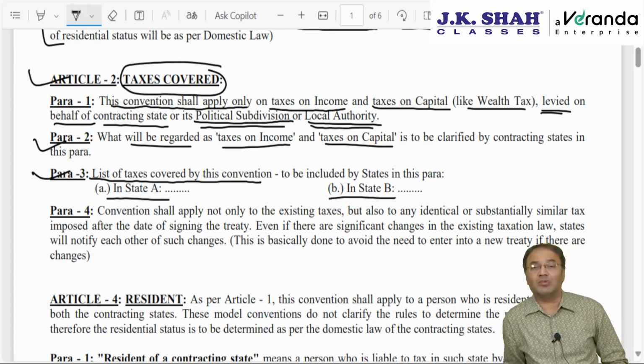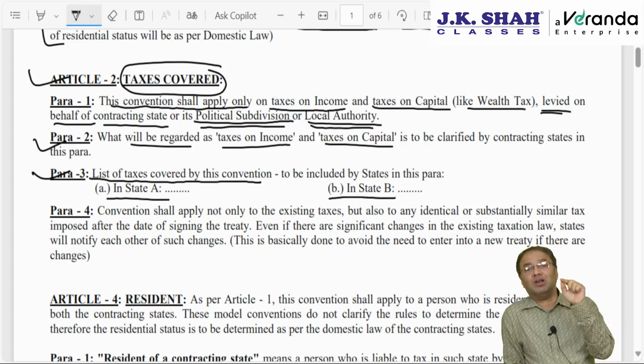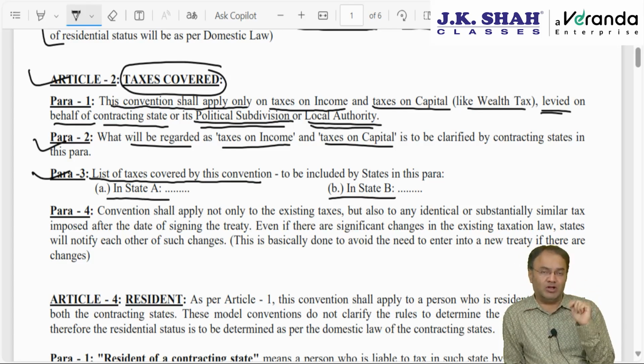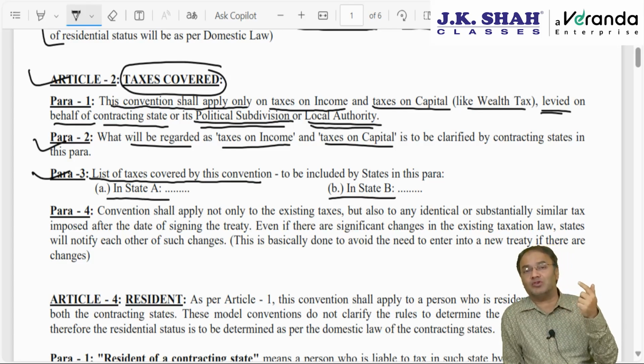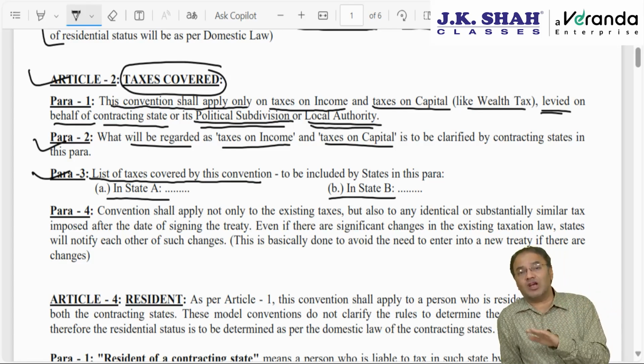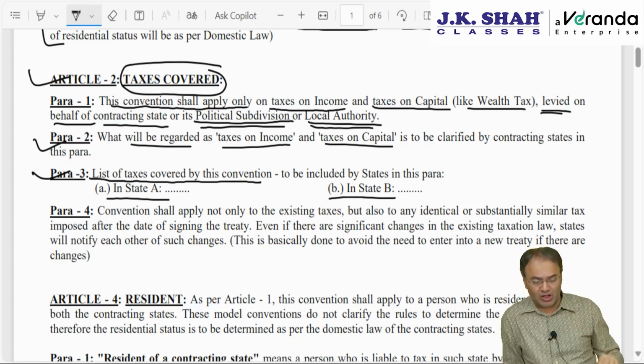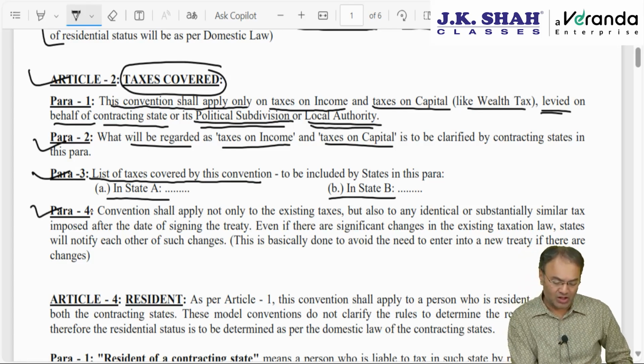Generally income tax act, but some countries have a separate act for charging tax on capital gain. Some countries have a separate act for charging tax on salary and wages, and a separate act for charging tax on remaining income. In our country, everything is merged together under one act. Okay. Now fourth para is important.